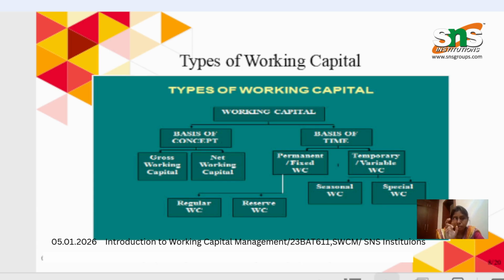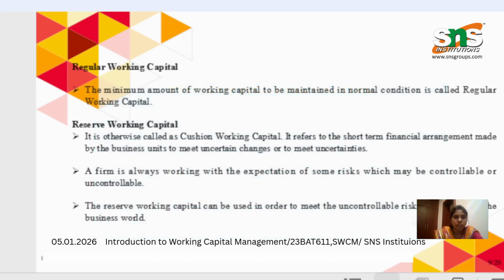Under the permanent working capital, we have the regular working capital and the reserve working capital. And with respect to the basis of time, under the variable working capital, we have two things, that is seasonal working capital and special working capital. So these are the different types of working capital.